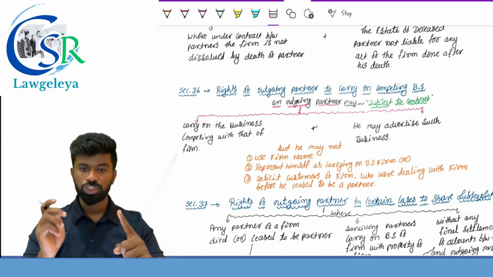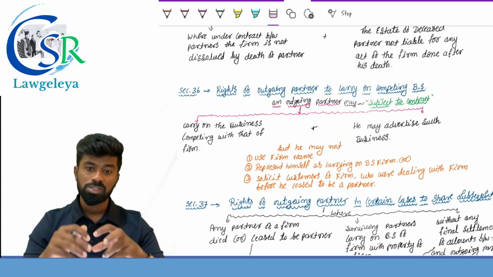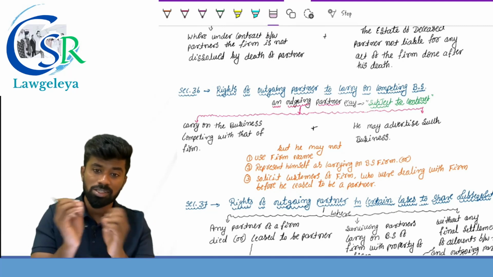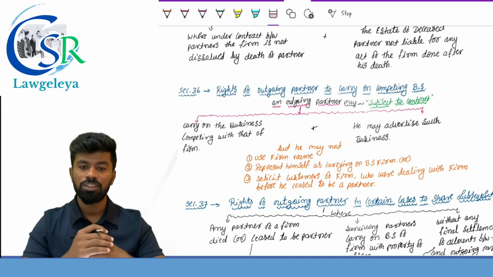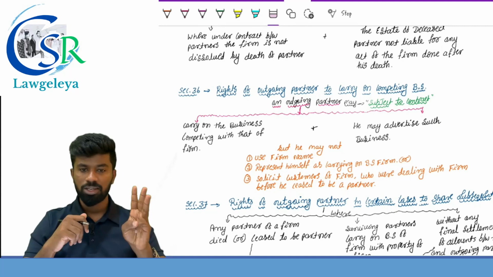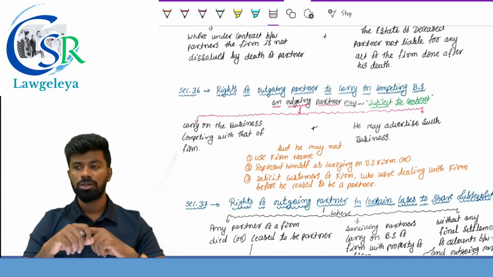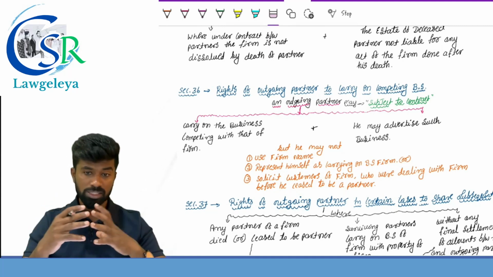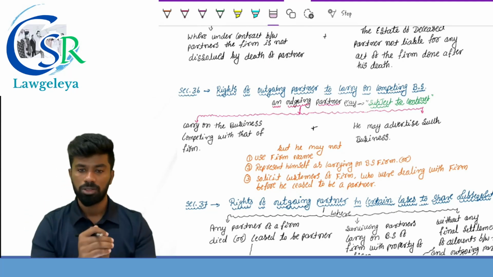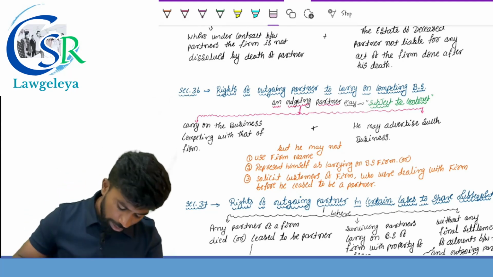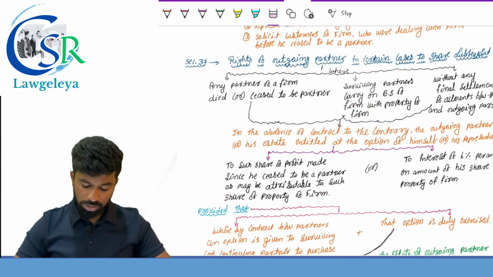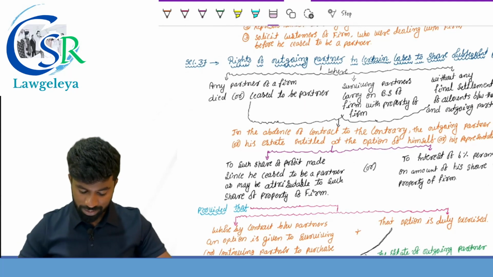But however, he should not use the firm name. He should not represent himself as carrying on the business of the firm, or he should not solicit the customer of the firm who are dealing with the firm before he ceases to be a partner. So, subject to these three conditions, the partner can carry on the competing business and he can also do advertisement. But if the agreement restricts him from carrying on the competing business, then he can't carry the competing business. Section number 36.